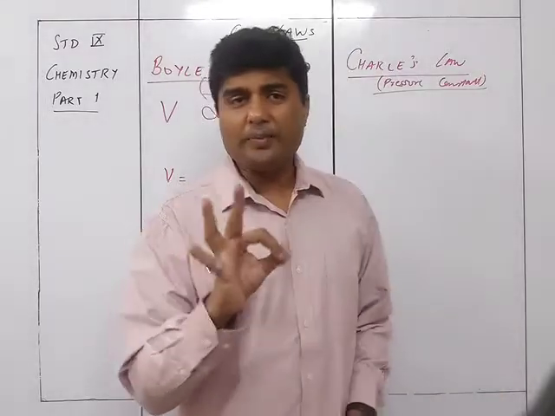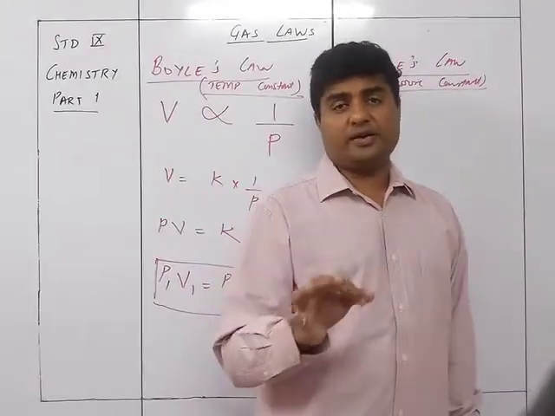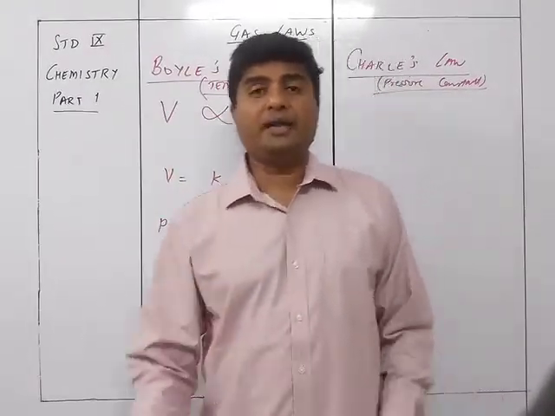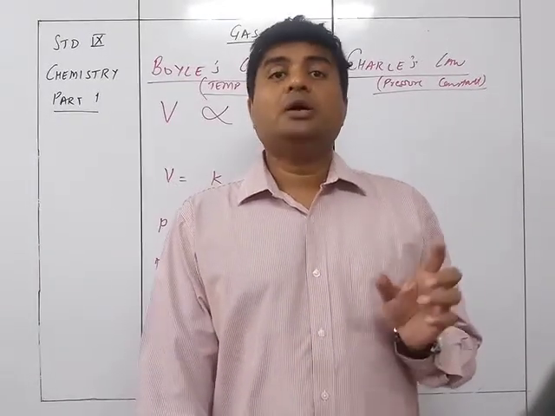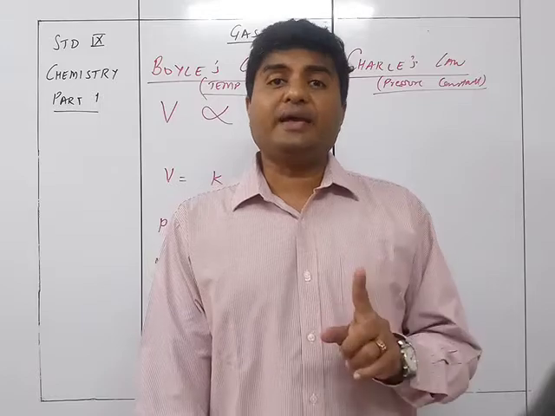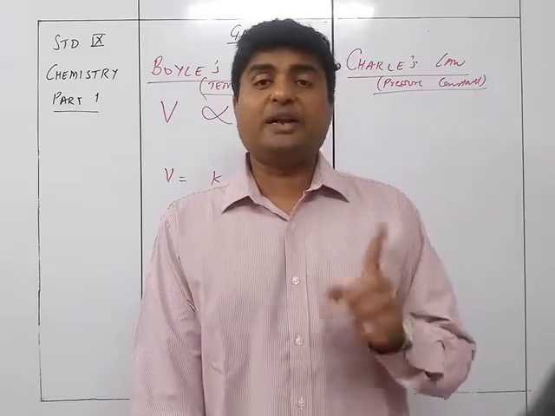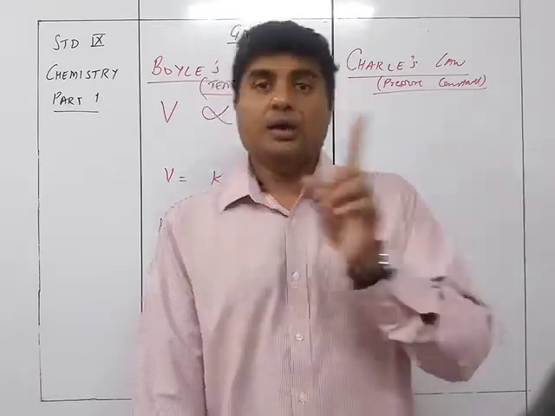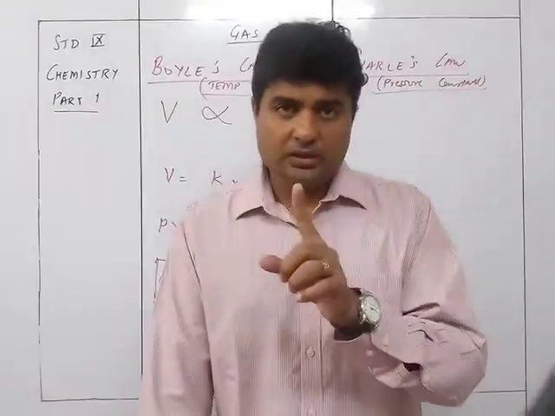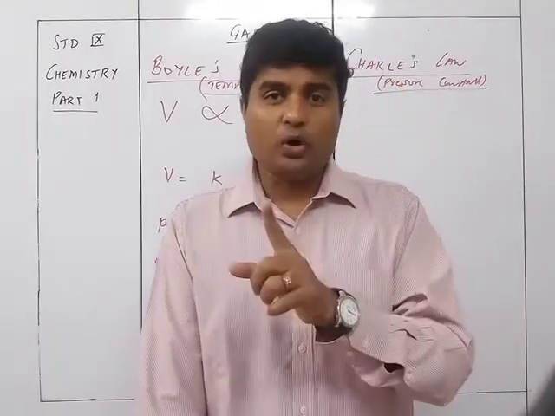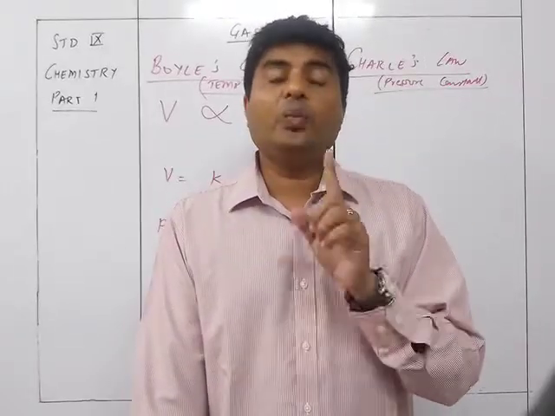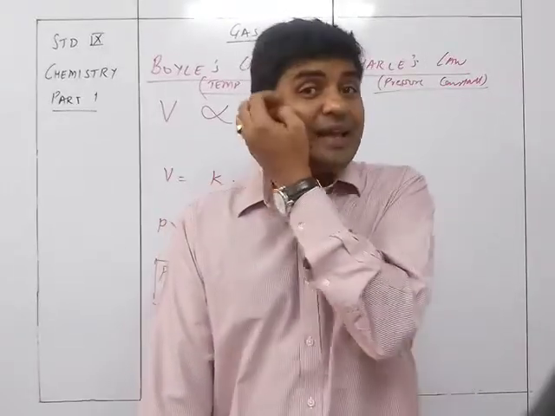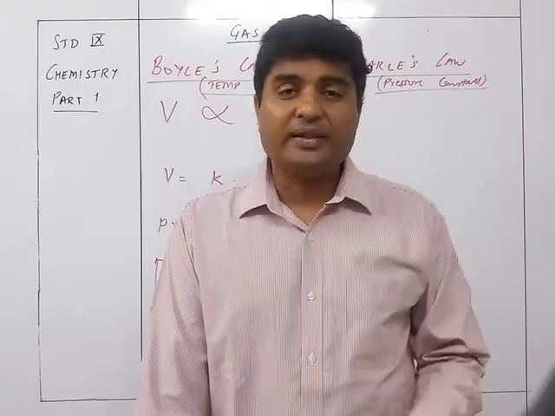So here the important part is 1 upon 273. What is that? That is nothing but the Kelvin scale. So the temperature and volume are going to be related to each other only when the temperature is in the Kelvin scale and not in the Celsius scale.